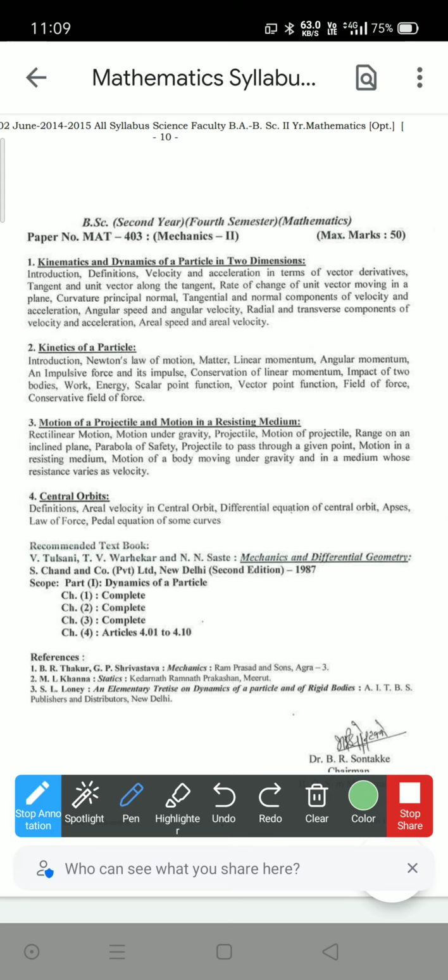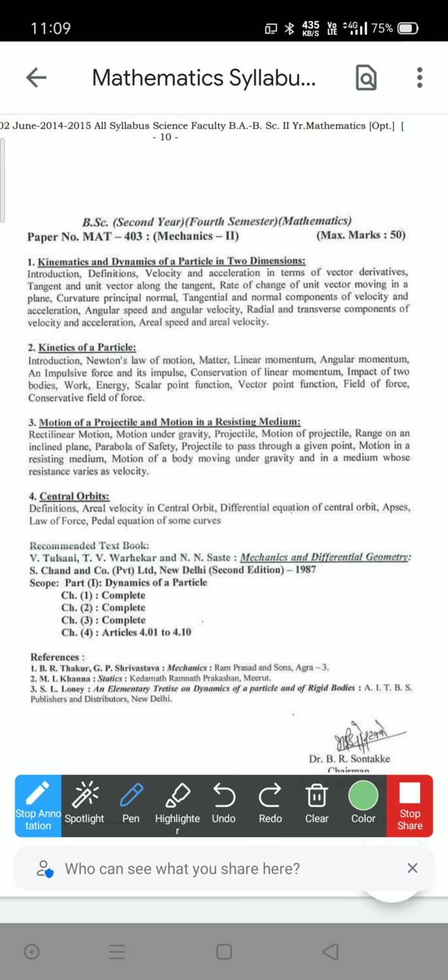Next is kinetics of a particle. This topic includes Newton's law of motion, matter, linear momentum, angular momentum, impulsive force and its impulse, conservation of linear momentum, impact of two bodies, work, energy, scalar point function, vector point function, field of force, and conservative field of force.